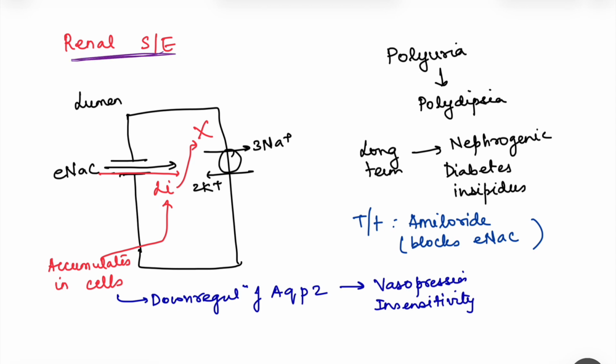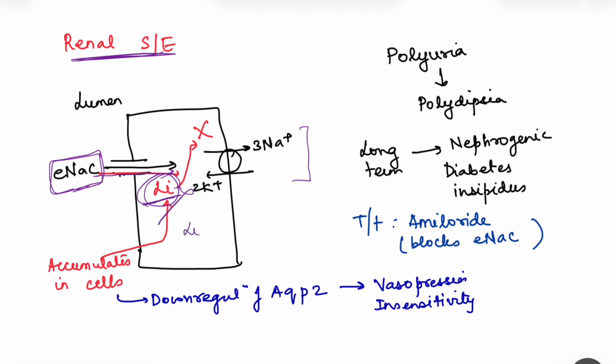So renal side effects again occur because lithium is being reabsorbed just like sodium. In the principal cells in the collecting duct, we have this ENaC, epithelial sodium channels. Normally sodium is reabsorbed through these channels, but lithium can also enter via this channel. Once lithium enters the cells, it is not transported by the sodium potassium ATPase. Sodium can bind to the sodium potassium ATPase, but lithium doesn't.